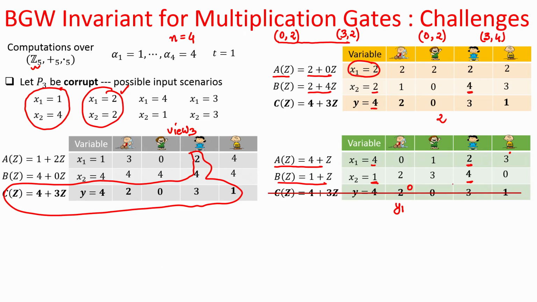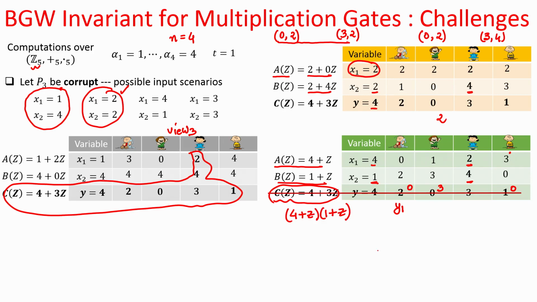In the same way, P2 should have made public 3 as its share of y instead of 0, and P4 should have made public 0 as its share of y instead of 1, and this should not have been the C polynomial. The C polynomial should have been the product of the polynomials 4 plus z and 1 plus z, which is not the case.